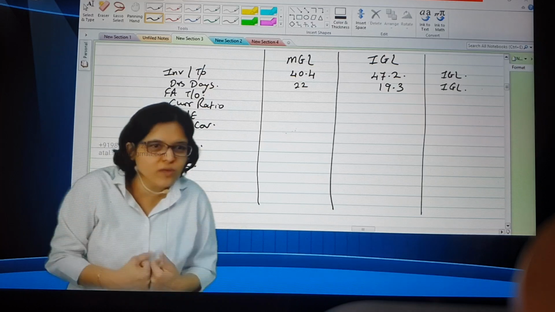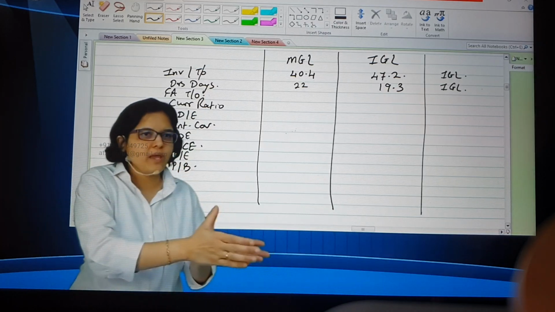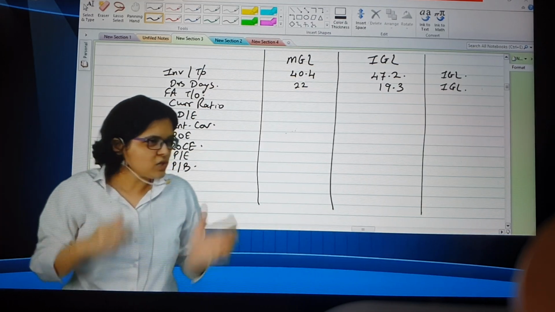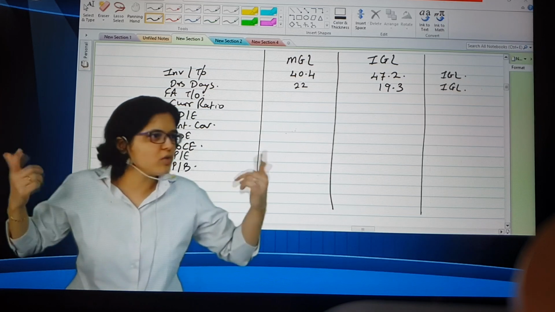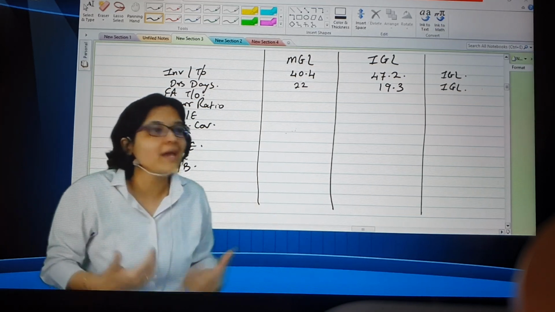Can I say they'll be able to generate more and more revenue? Can I say they might take a decision that if I go to X part of Mumbai, I might generate more revenue versus if I go to Y part of Mumbai? So that is how we can get to know the management efficiency. The more the fixed asset turnover, the better it is. We can say that management is more efficient in taking decisions.